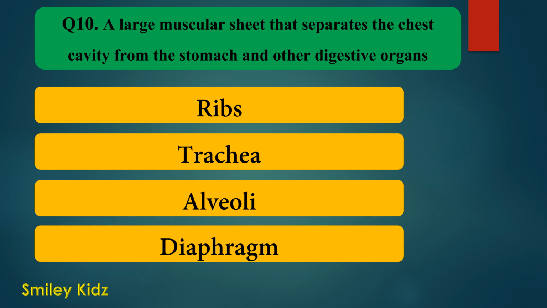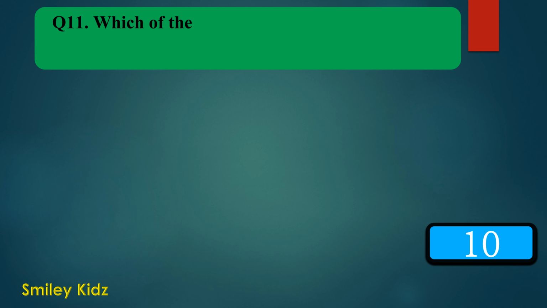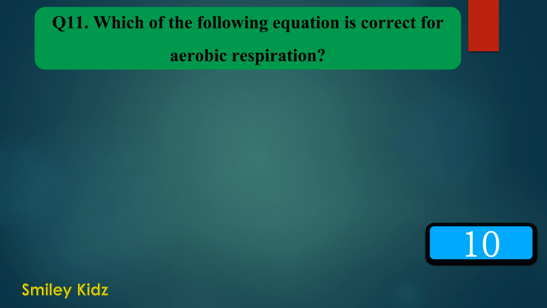Your time is up. And the right answer is diaphragm. A large muscular sheet that separates the chest cavity from the stomach and other digestive organs is diaphragm. Moving to question number 11. Which of the following equation is correct for aerobic respiration?